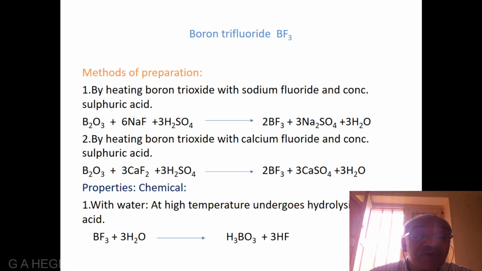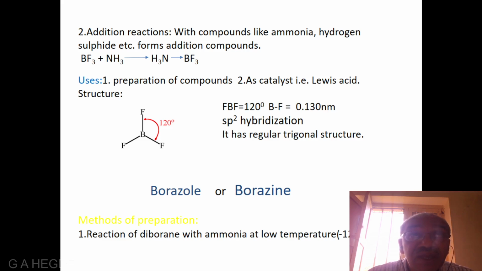Some chemical properties of boron trifluoride are: the first one is with water. At high temperature, it undergoes hydrolysis to boric acid. The equation is BF3 plus 3H2O gives rise to H3BO3 plus 3HF. The second reaction is addition reaction. Boron trifluoride undergoes an addition reaction with compounds like ammonia, hydrogen sulfide, etc. to form addition compounds.